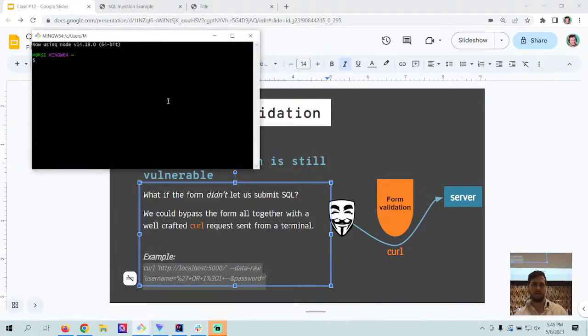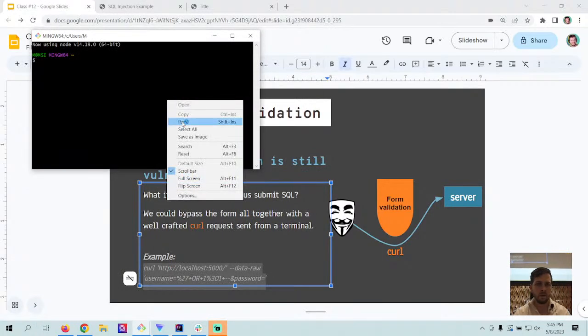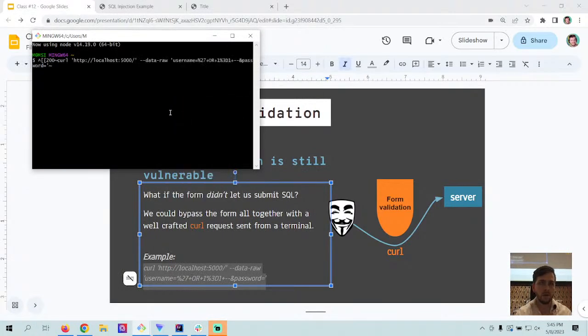So if I paste this curl in here and remove all the weird stuff that happened when I copied it, I think that's good. Nope, it's a control error. There we go.